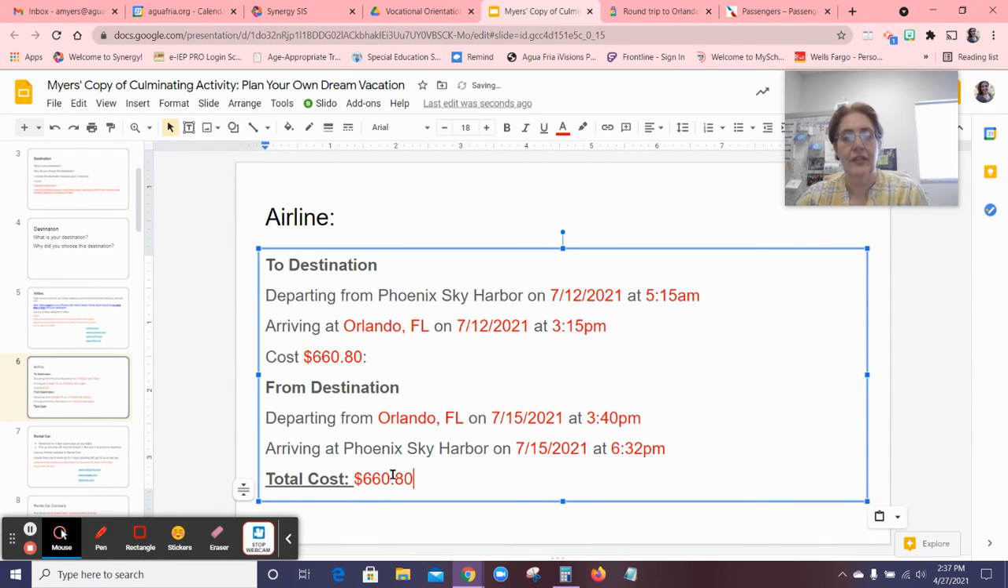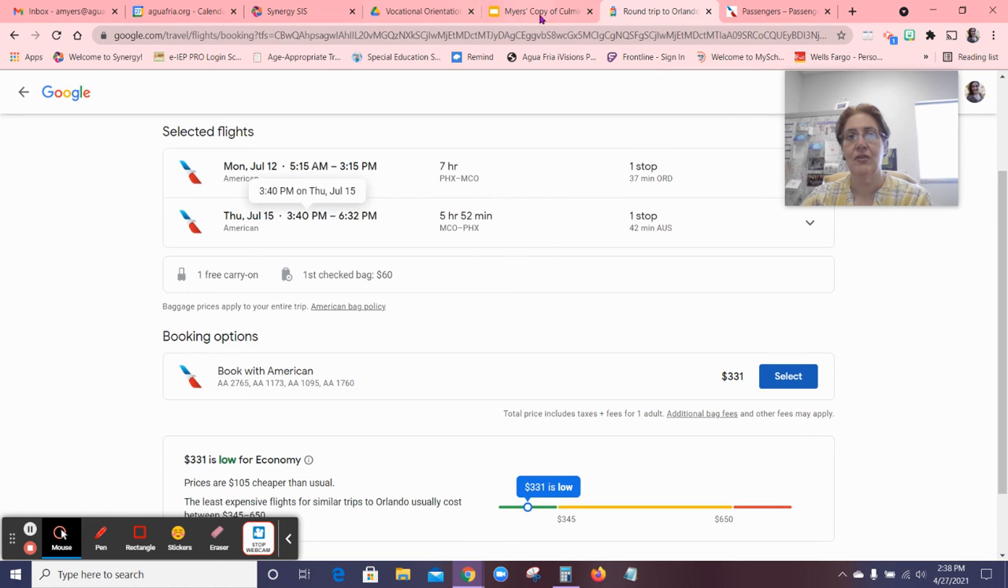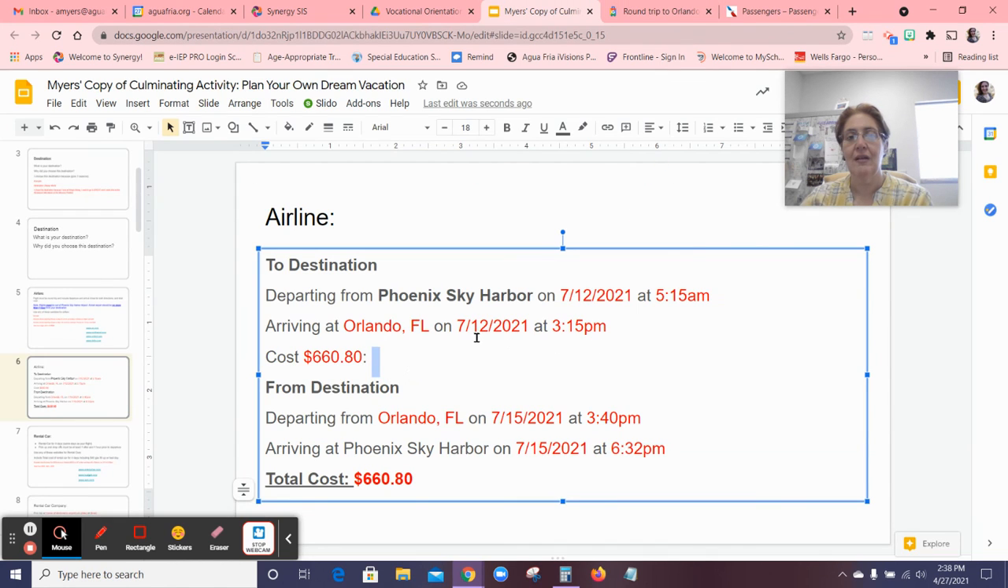So there you go. Now you have your plane ticket. That is how you did it. Again, you don't have to use American Airlines; you can use any airline you want. Just make sure your destination is Phoenix Sky Harbor Airport. You have to have the day you're going, the time of your flight, what time you're arriving, and then the cost times 2. Your total cost would be $660.80.